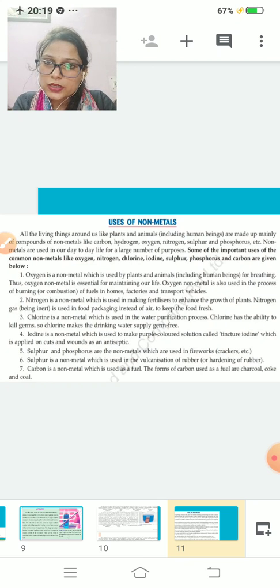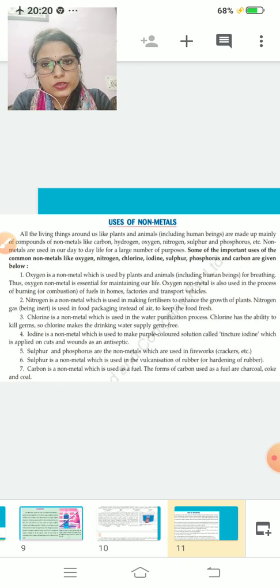Chlorine is also a non-metal which we use for purification of water. Fourth one, iodine is a non-metal which is used to make a purple color solution called tincture iodine, and tincture iodine is mostly used as an antiseptic. Clear? It is applied on wounds as an antiseptic. Sulfur and phosphorus are non-metals which are used in fireworks like crackers, etc. Sulfur is also used for vulcanization of rubber, hardening of rubber. And carbon is a non-metal which is used as a fuel, and the forms of carbon used as fuel are charcoal, coke and coal.